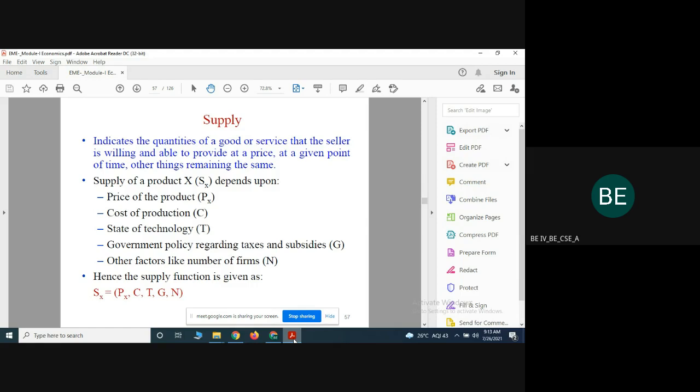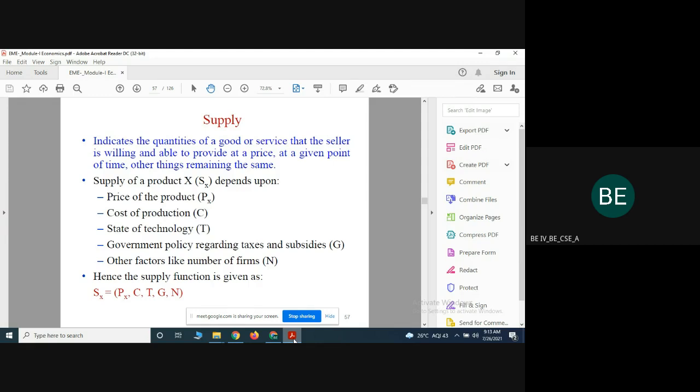The fourth one is the number of organizations. If we consider Tirupur, a number of textile manufacturing companies are available. Obviously, this increases the degree of competition. Supply also increases, along with the degree of competition. So the number of organizations is one of the factors, and the last one is government policy.